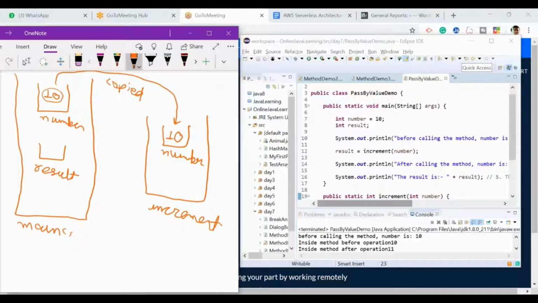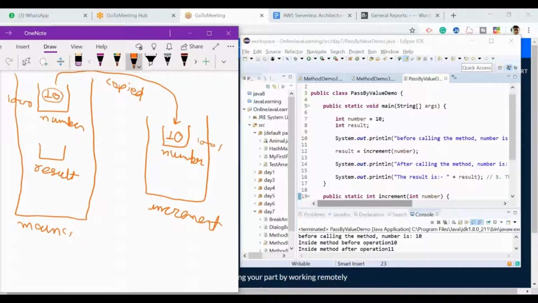Let's say the memory location is here. The memory location is again in digits itself. Let's say this is memory location 1001, and that one is 1000 and 1001. So it is copy and paste, not cut and paste. It is not like the value gets emptied from here.